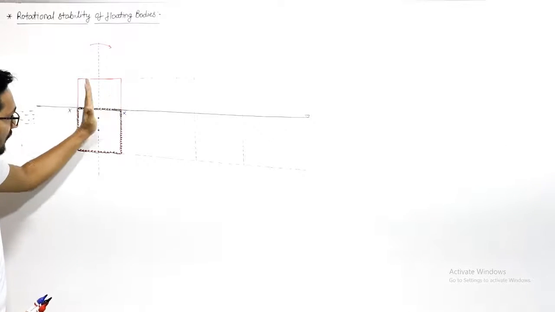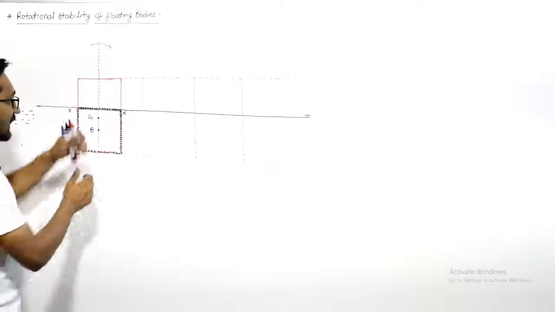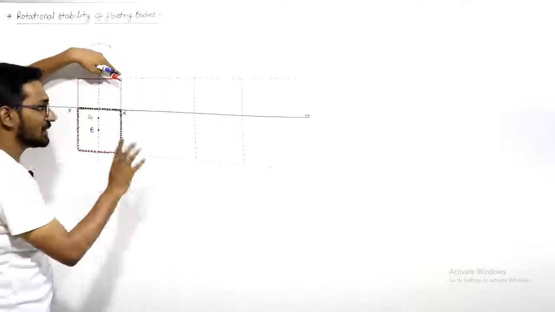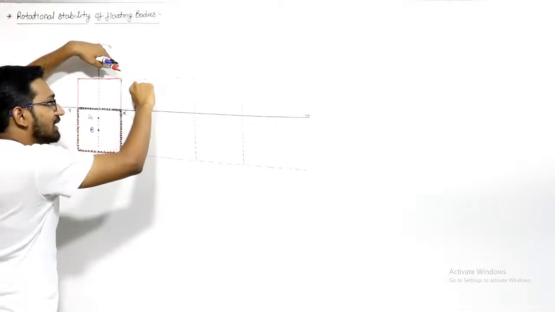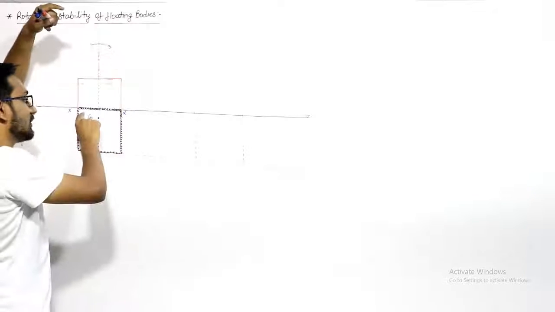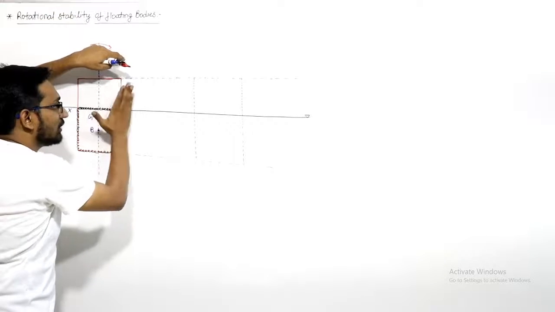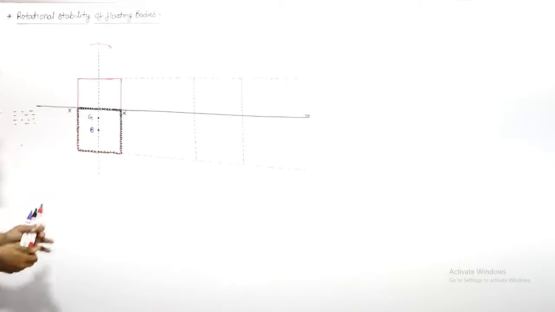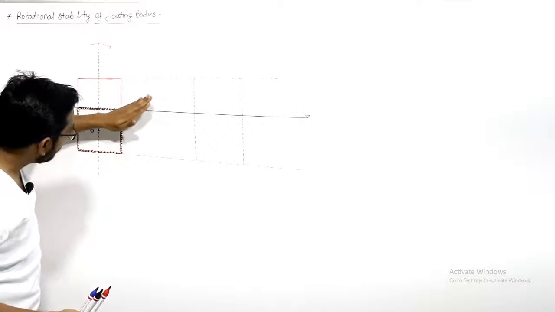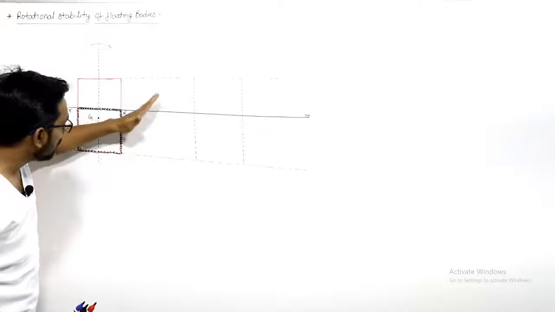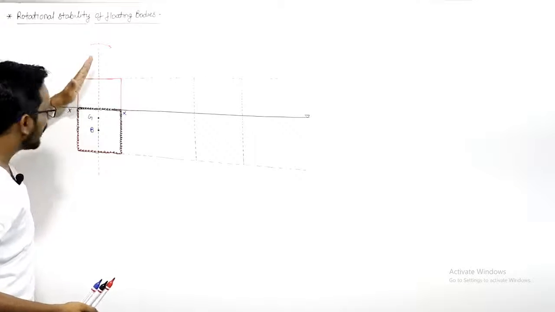If I tilt it, just pay attention. Let us say this length is 10 meter. 5 meter is below the liquid, 5 meter is above the liquid. I am assuming it. This is also 10 meter, 5 meter above, 5 meter below. If you tilt this in this direction, you will better understand. This part of the body will come inside the fluid, and some part of this line will come above the fluid.